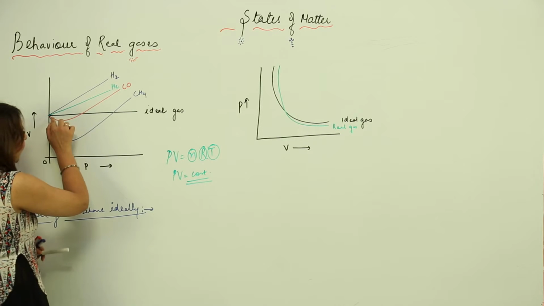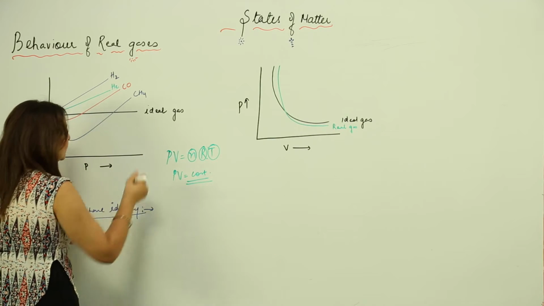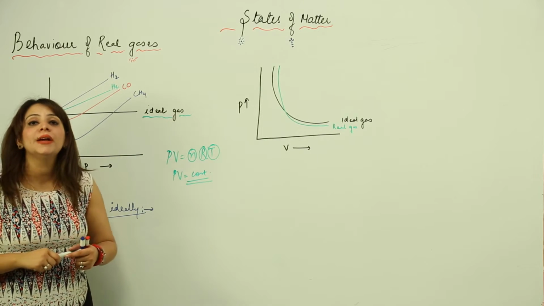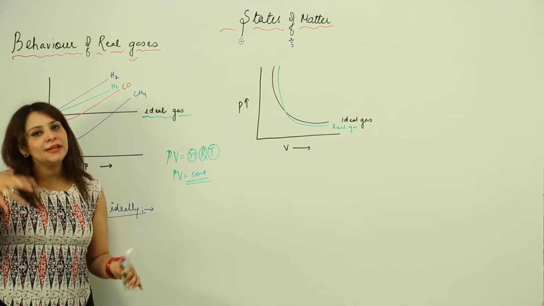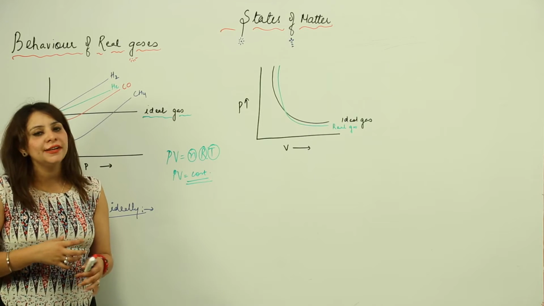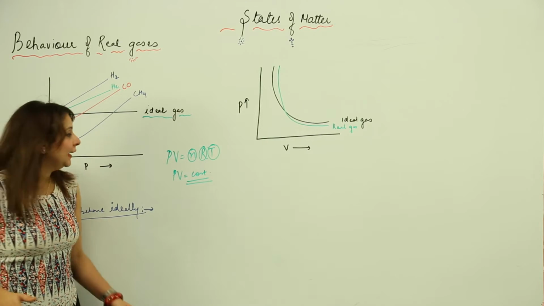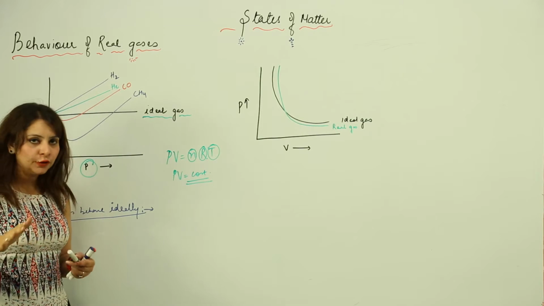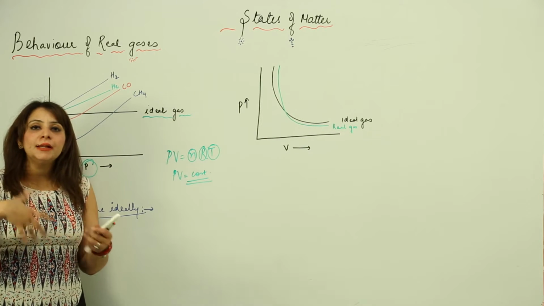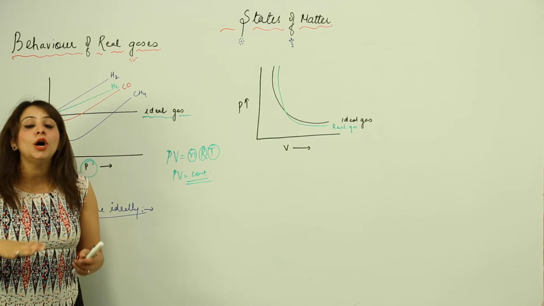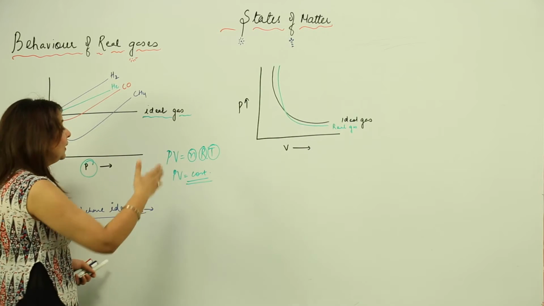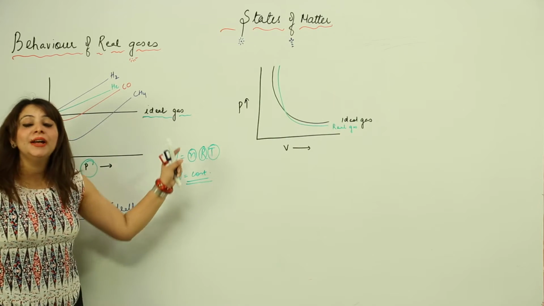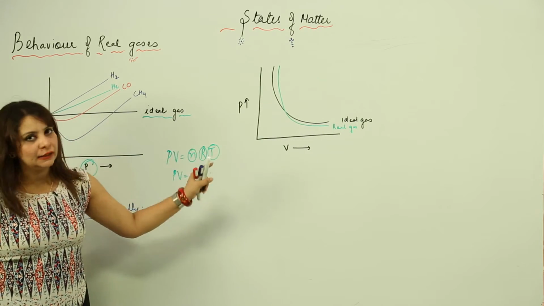This is what I have indicated with this black line, that this is my ideal gas, and the PV value for it is obviously going to remain constant whether you increase or decrease the pressure, or any other condition. Here we are focusing on the pressure, so we will talk just about the pressure. When I am increasing or decreasing the pressure, it is not affecting my PV value, because PV for an ideal gas is constant, so obviously we have a straight line. So this straight line is indicating the behavior of the ideal gas.